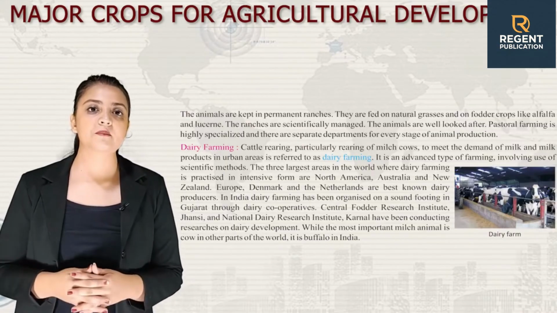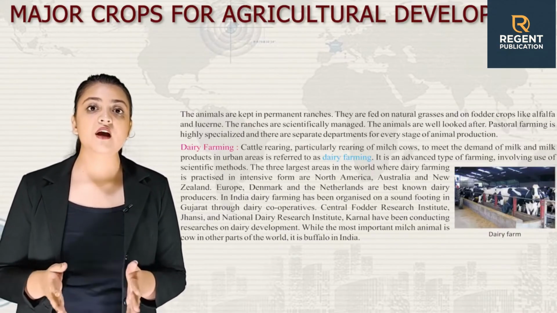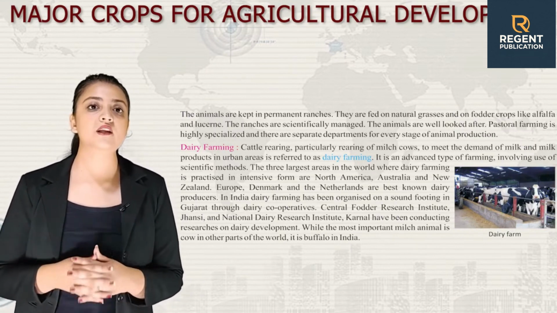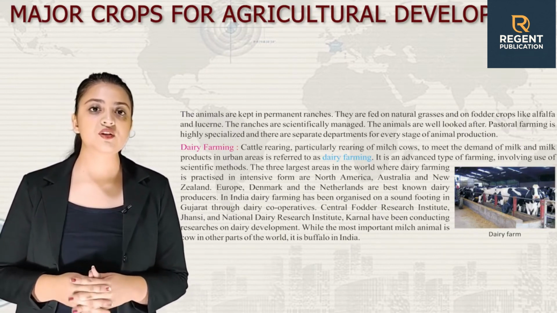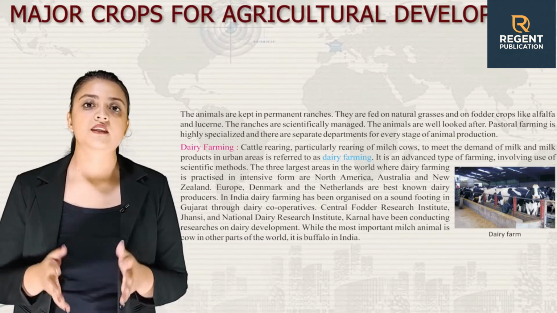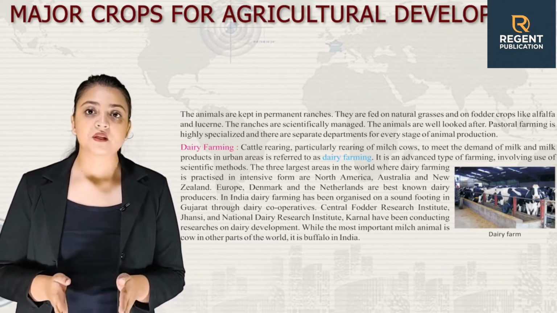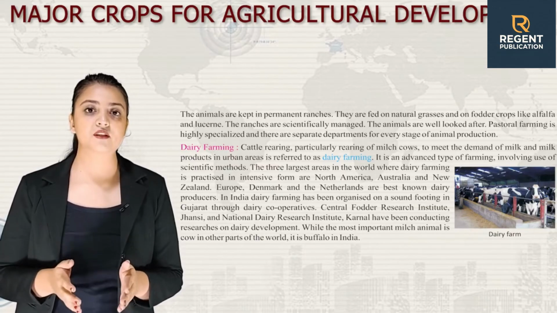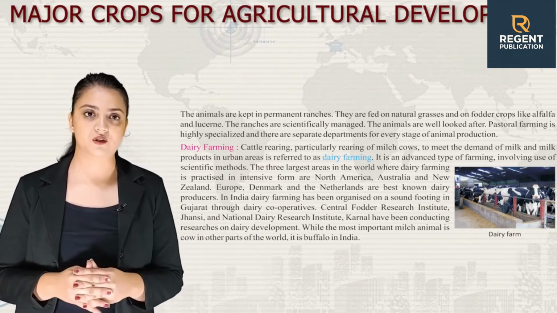The animals are kept in permanent ranches. They are fed on natural grasses and fodder crops like alfalfa and lucerne. The ranches are scientifically managed. The animals are well looked after. Pastoral farming is highly specialized and there are separate departments for every stage of animal production.